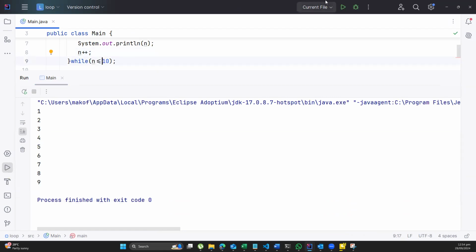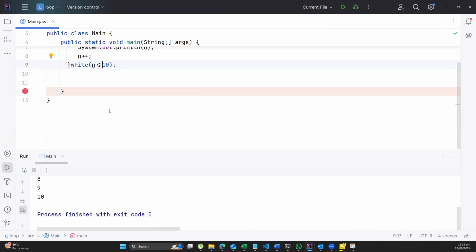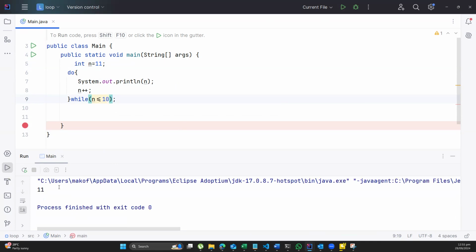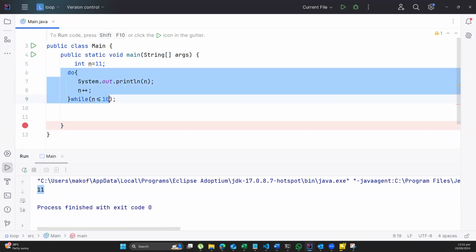Sorry, let me put an equal to sign here, where I got 1, 2, 3, 4, 5, 6, 7, 8, 9, 10. Let us do something here, whereby I change this value to 11, which means that technically this program should not run because n is 11 and 11 is not less than 10, so it shouldn't run. But if I run this, you realize that on my screen I would see 11 there, and the program should not have run.